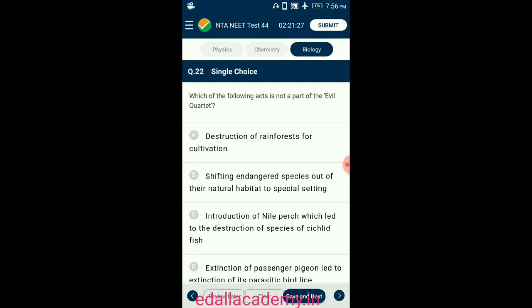Campanulotes defectus. Shifting endangered species out of the natural habitat to a special setting is a type of ex situ conservation. So the answer for this question is option B, shifting endangered species out of their natural habitat to special settings. So the correct option is B.